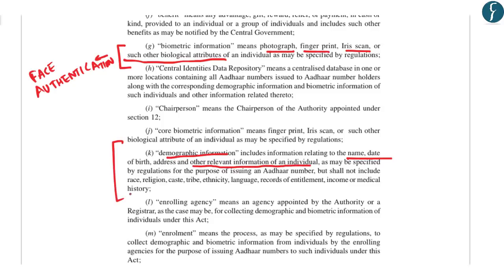So, in future, a government may also add other provisions with respect to demographic information. It is also important to know that there are certain other information which are not part of demographic information, such as race, religion, caste, tribe, ethnicity, language, records of entitlement, income or medical history. Thus, these become important from a prelims point of view.